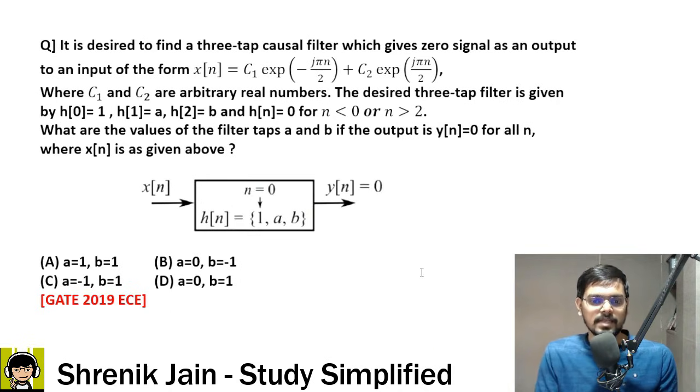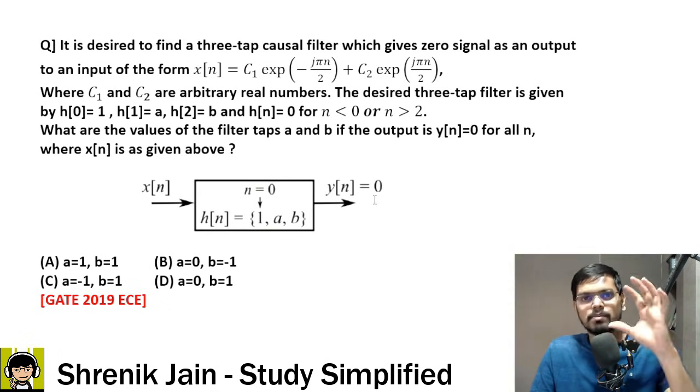Okay, so the time is up. Let us see the solution now. First point to note down is, a lot of students after seeing this question, what comes in their head? Convolution. Sir, input is given, h of n is given, output is 0, so we will use the convolution formula to get the answer. Correct, but it is a time-taking method.